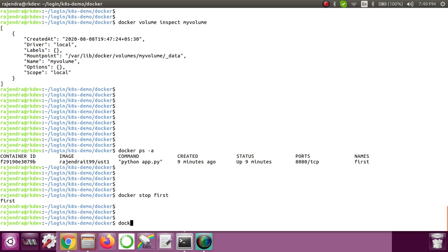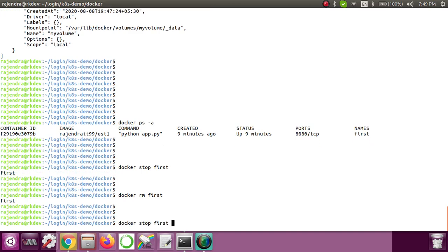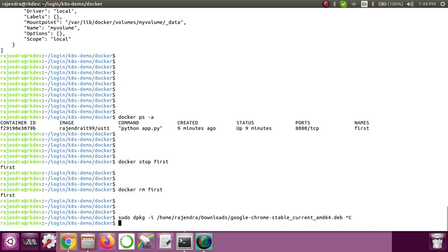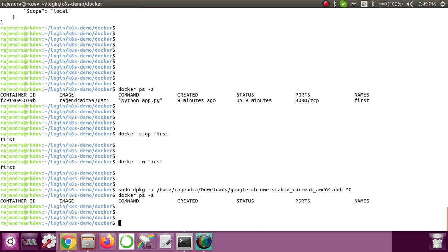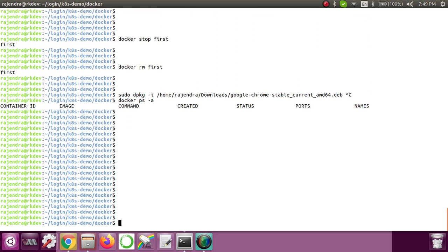Let me remove it. Docker rm first. Now it got removed. If you go and see docker ps -a, you can see that there is no container available. Okay, now let's create it.